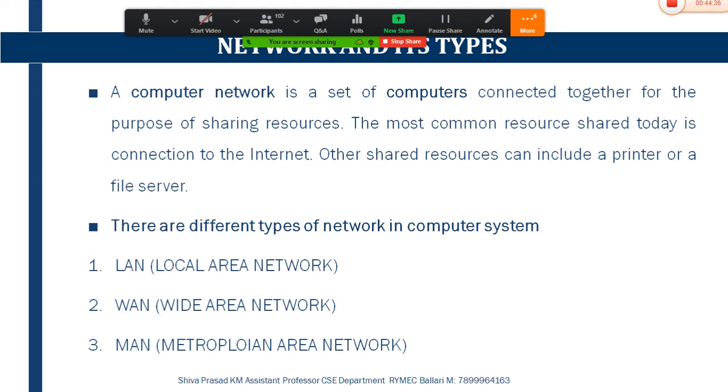It provides the connectivity link between n number of computer systems, which can be used for communication from one person to another. If I want to communicate, we can use this network.